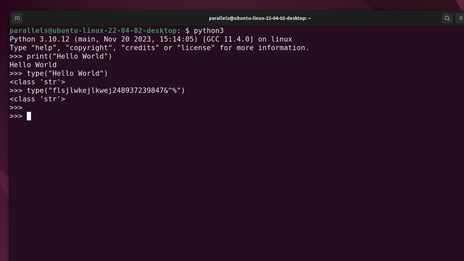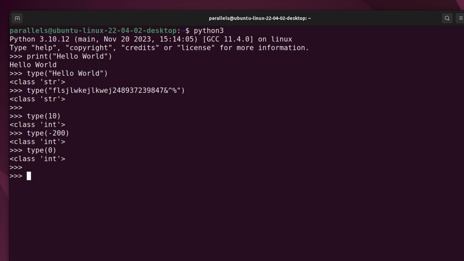Let's try now some numbers. Type maybe 10. Now, Python considers that as an integer. We have only int, but that means really an integer. Now if I try the same with, let's say, minus 200, that's still an integer. And if I try 0, Python still considers it an integer.